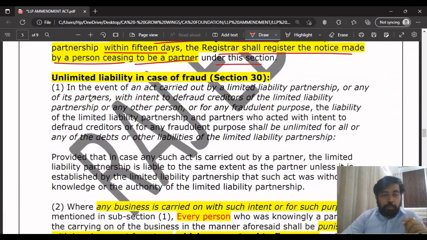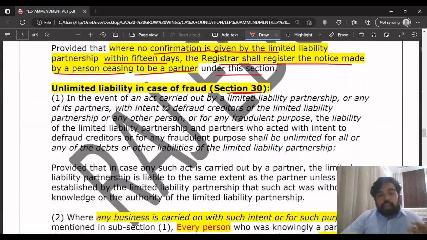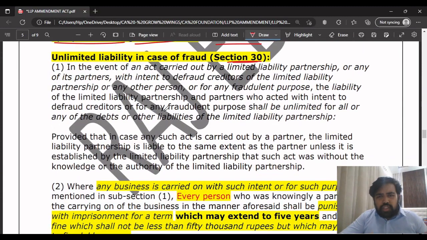Coming to the next point, unlimited liability in case of fraud, section 30. This point you can remember easily. What they are saying here is very simple: unlimited liability in case of fraud. The heading itself is telling you the answer.